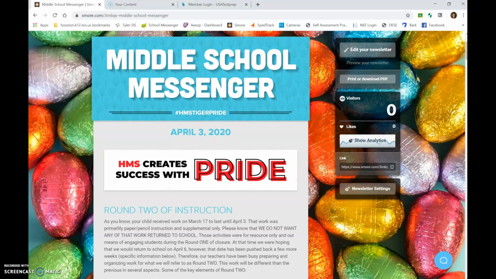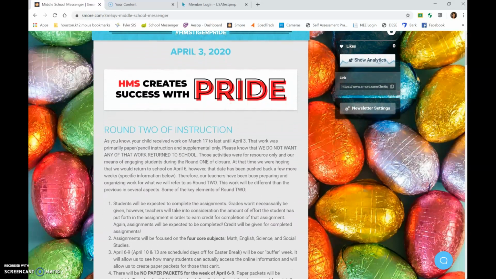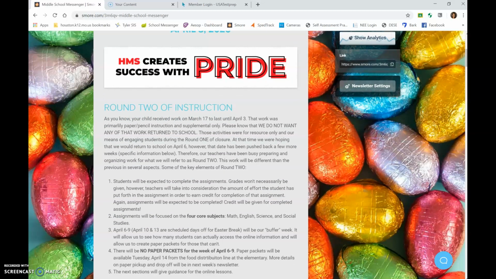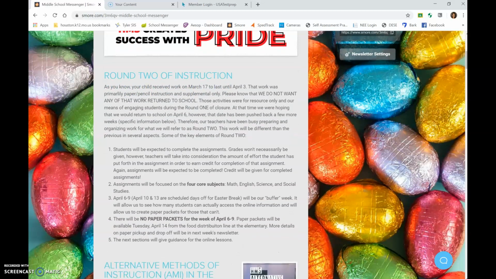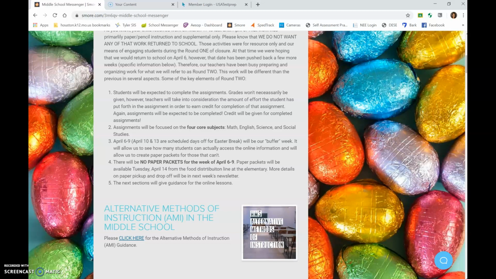This is going to be a short tutorial on how to access the daily plans for AMI if you are a middle school parent or student. First, you will open the newsletter link in your email and you will receive the newsletter as shown. There is a link for AMI guidance, as you see right here.